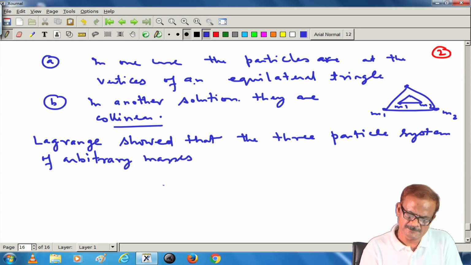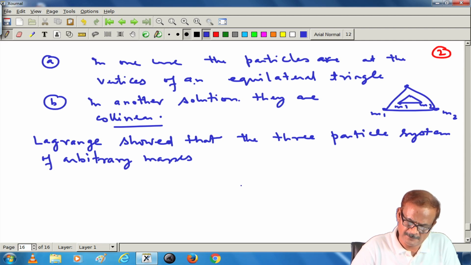Here we are not putting a restriction on the mass m3.